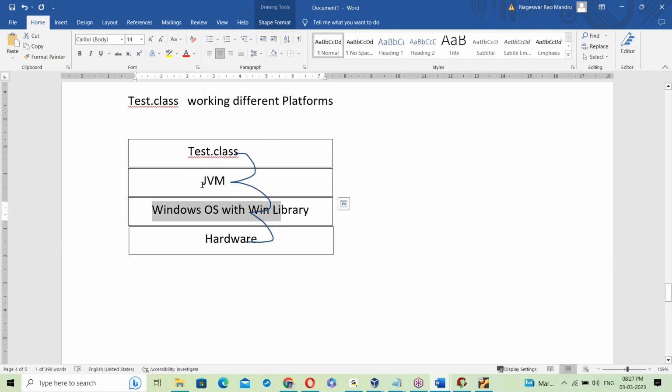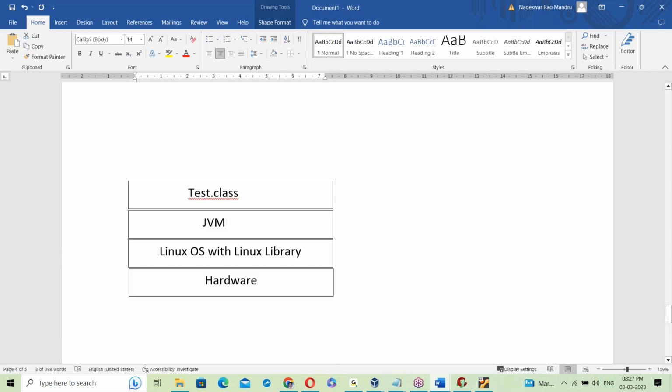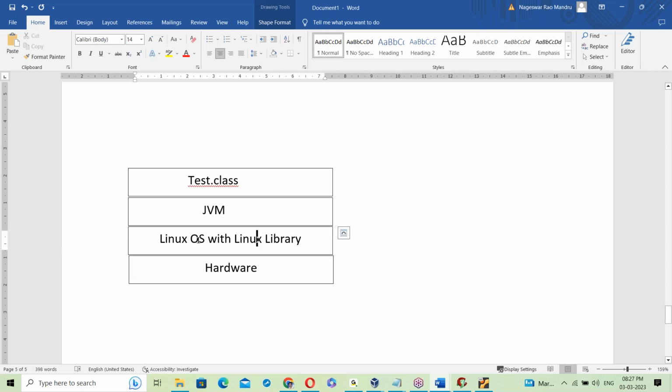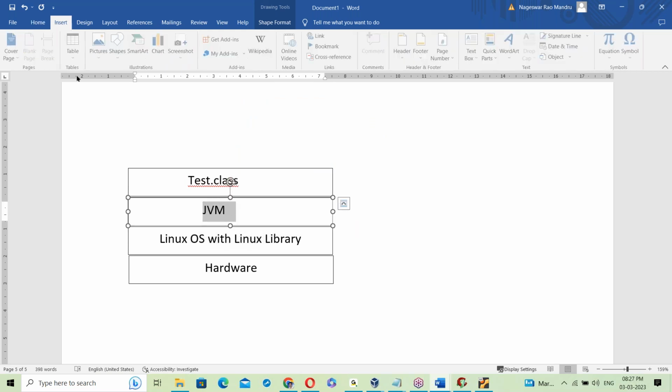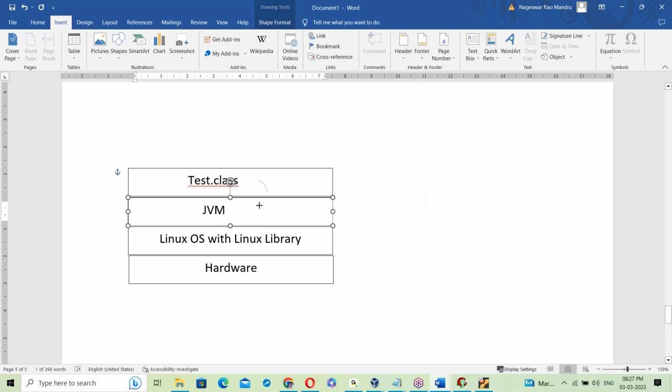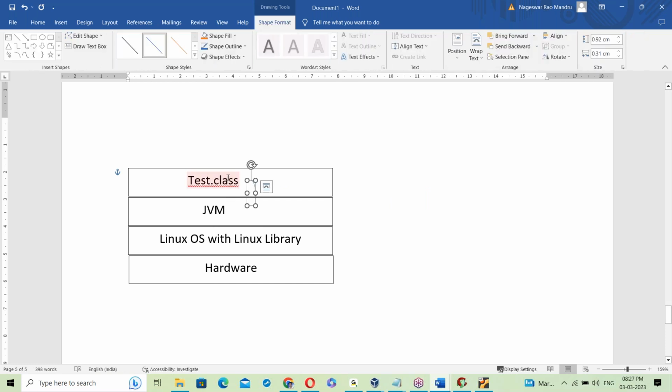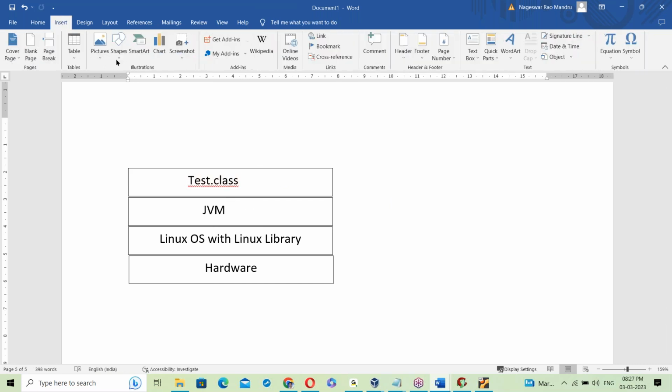Windows OS has its own JVM, so the Windows JVM links tested.class to the Windows OS library. Now Linux OS has its own JVM. That Linux JVM takes the .class file and links it with the Linux OS library here.